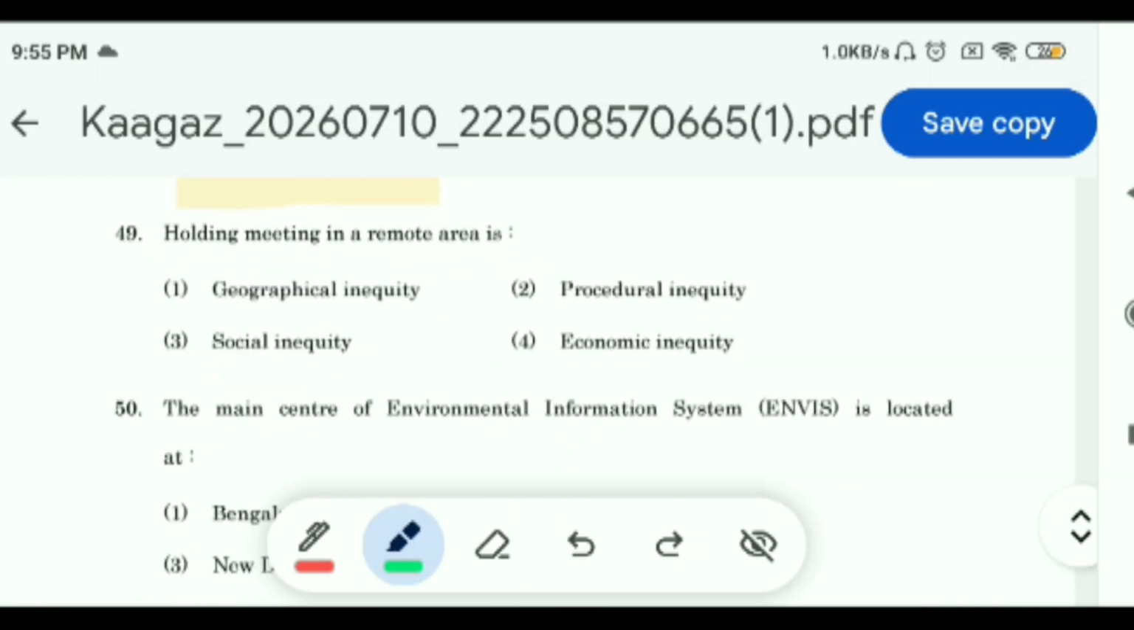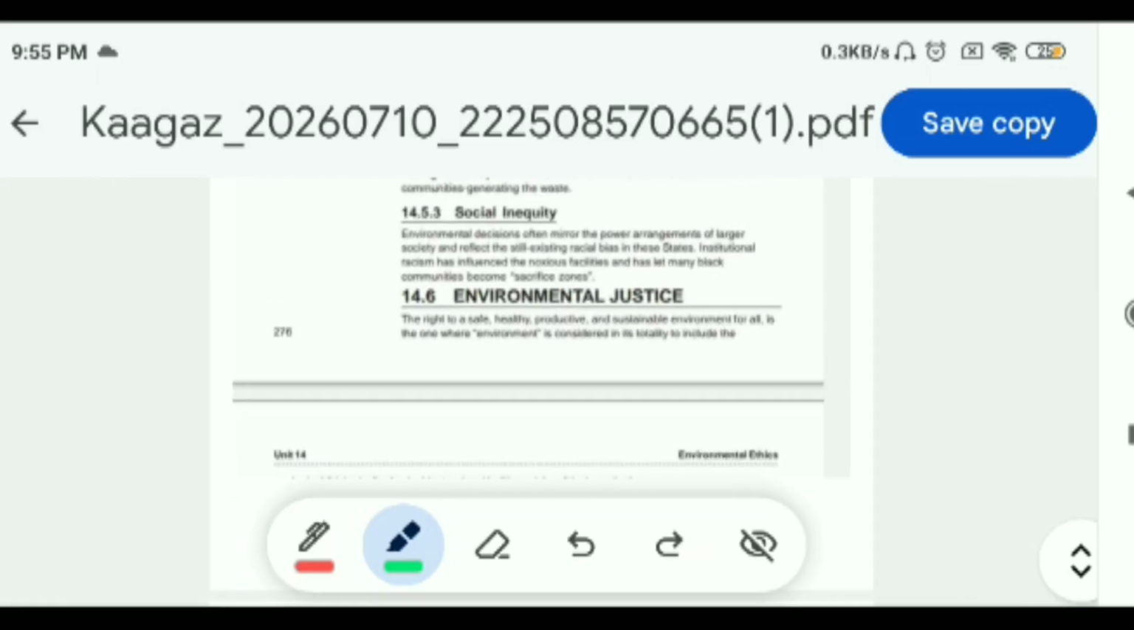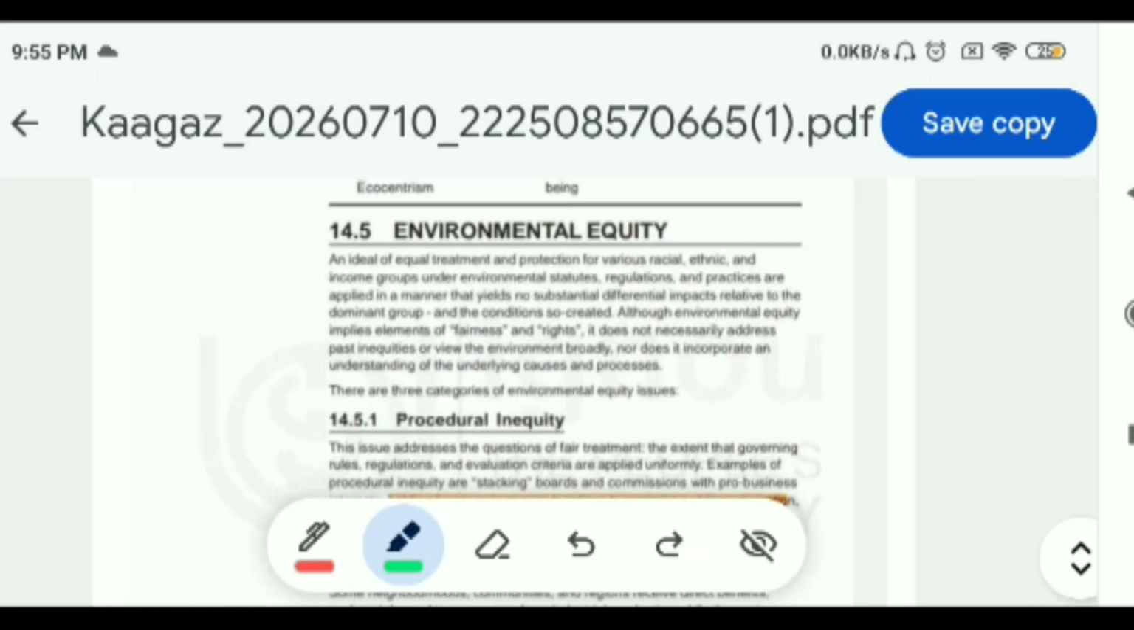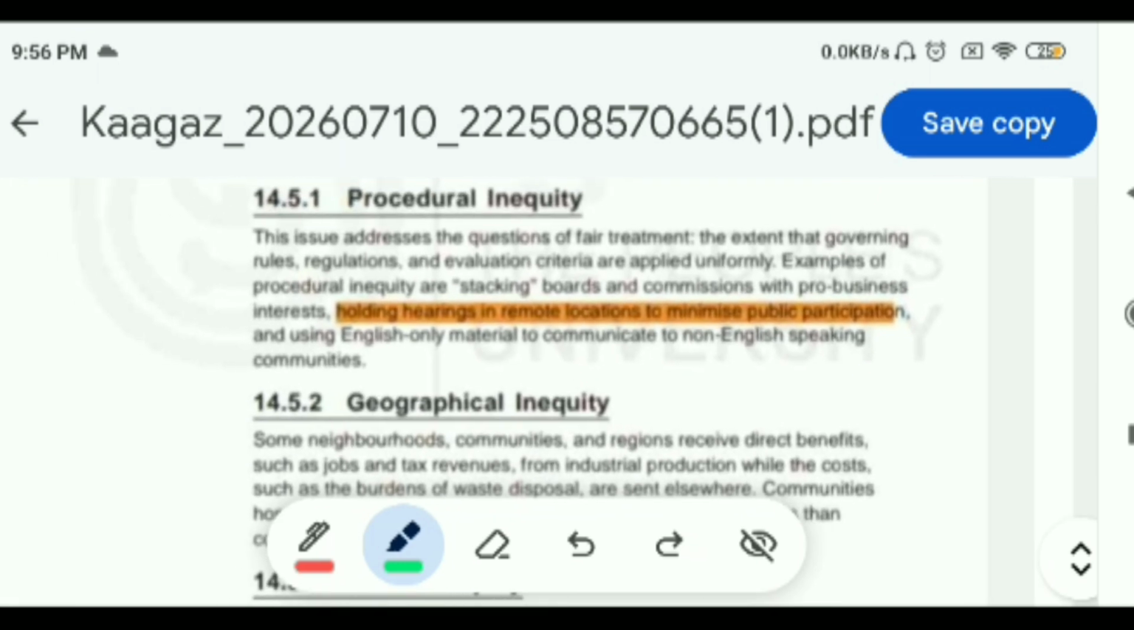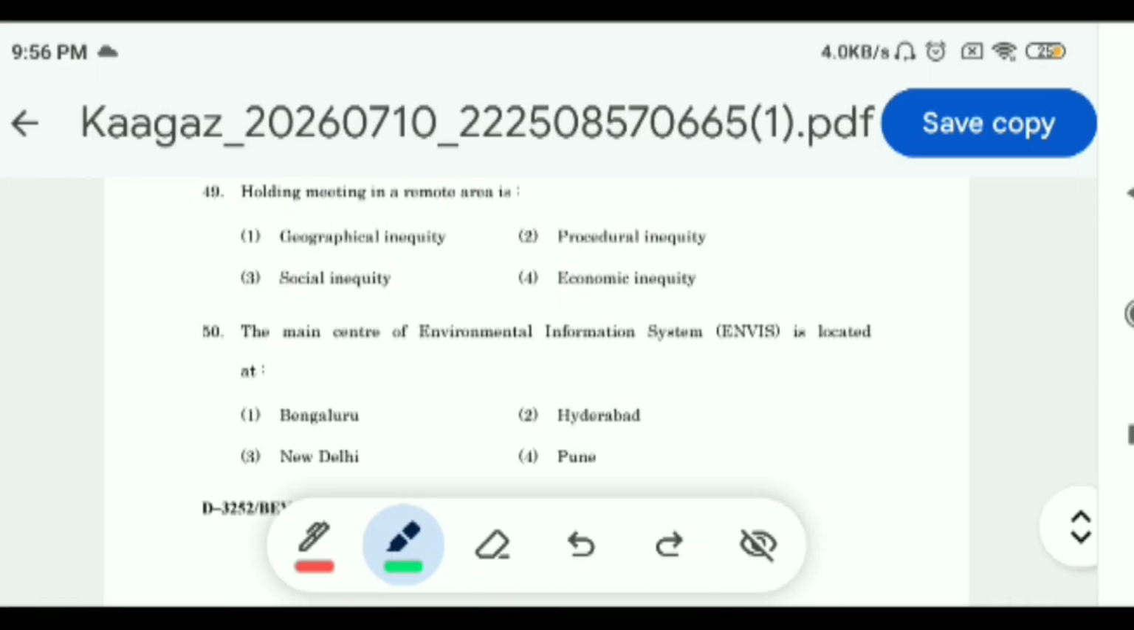Now, question 49, holding meeting in a remote area is, options are geographical inequality, procedural inequality, social inequality, economic inequality. So, इसका answer we can find on page number 276 of unit 14. ये procedural inequality में हम देख सकते हैं holding hearings in remote locations to minimize public participation. So, ये procedural inequality में आता है. Our clear-cut answer is procedural inequality. Second option is the correct option.